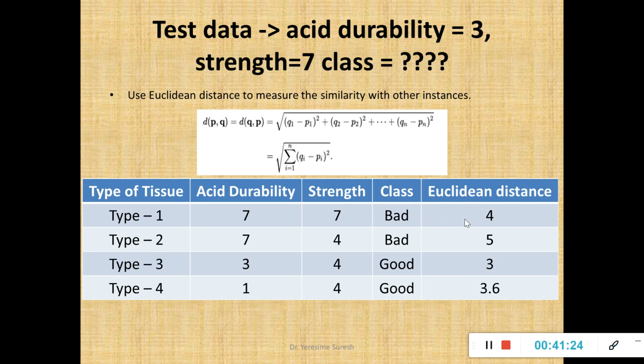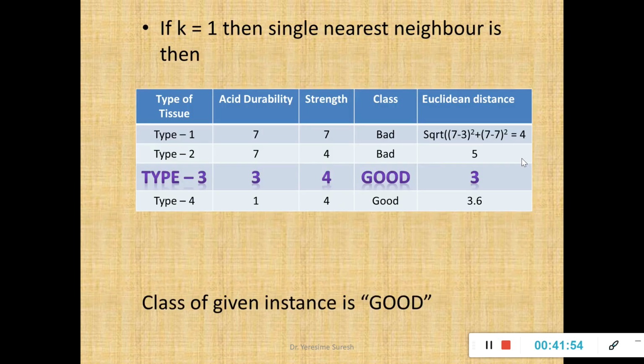So this is the first step. Whenever a training data set is given, in case of your KNN algorithm, the class label of the test data will not be available. Only the attribute value pairs will be available. I am supposed to calculate the distance from test data to training record by using Euclidean distance, Manhattan distance or Minkowski's distance, and we have just seen an example of how to calculate it. Now comes the crux of your KNN algorithm. We will see how it works.